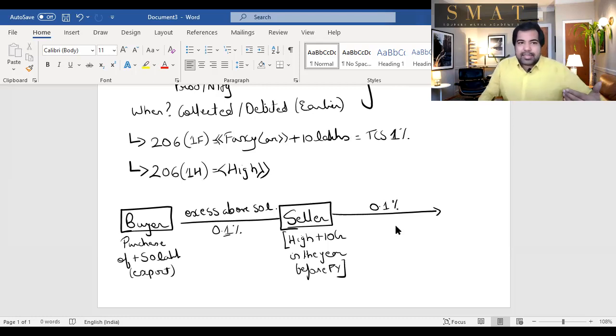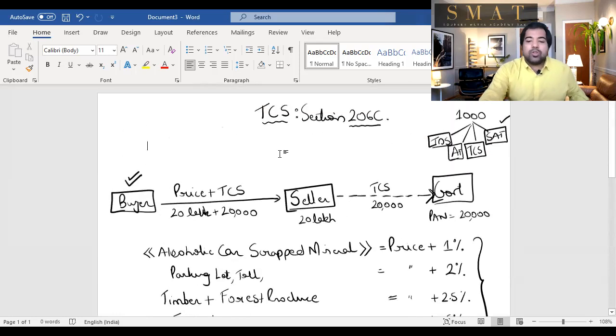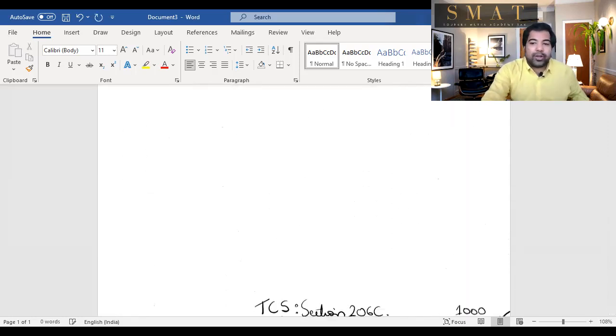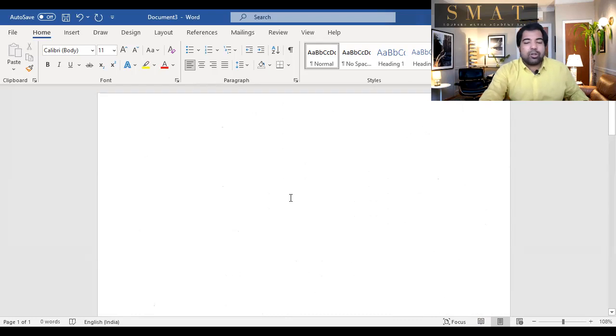So what are the new things? Fancy car and high value transaction. These are new things. On everything till now, what you've studied, guys, on the entire value TCS collected, but only in high value transactions, only above 50 lakhs, 0.1%. And then, guys, COVID happened. So the government decided to give a discount of 25%. You've also seen that in TDS. You'll also see it here.